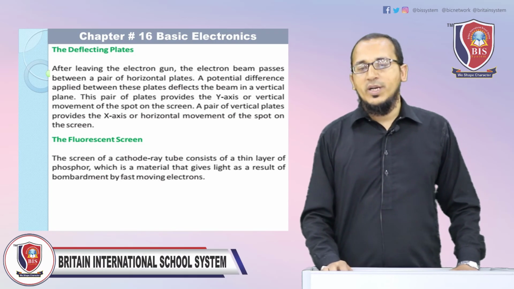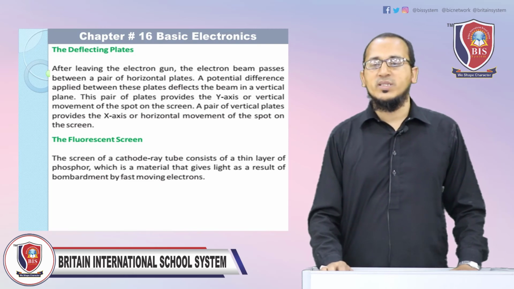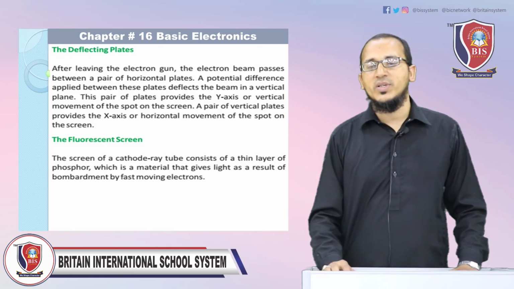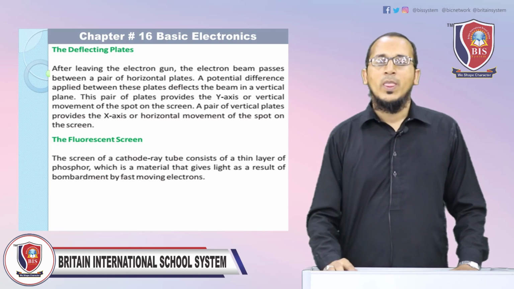The third part is the fluorescent screen. The screen of the cathode ray tube consists of a thin layer of phosphor, which is a material that gives light as a result of bombardment by fast moving electrons.